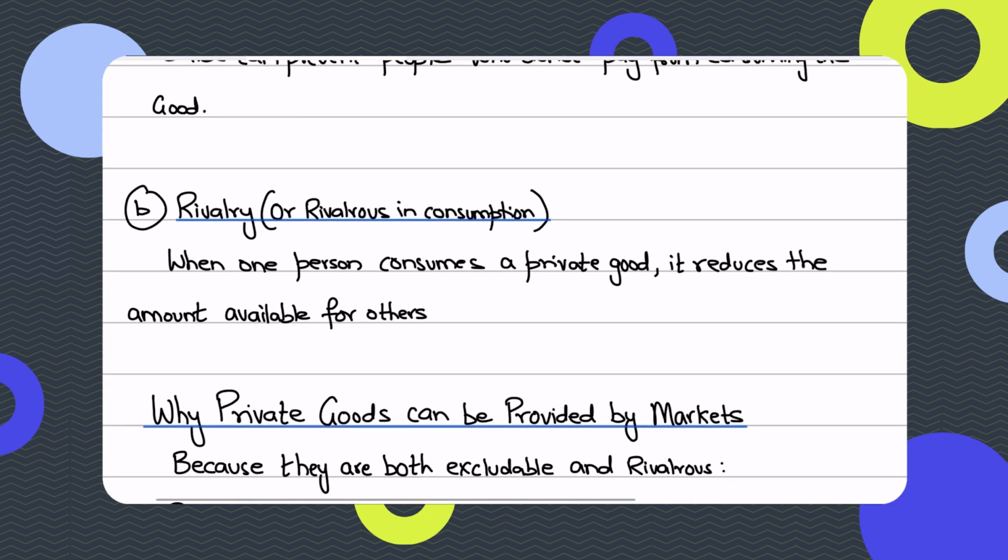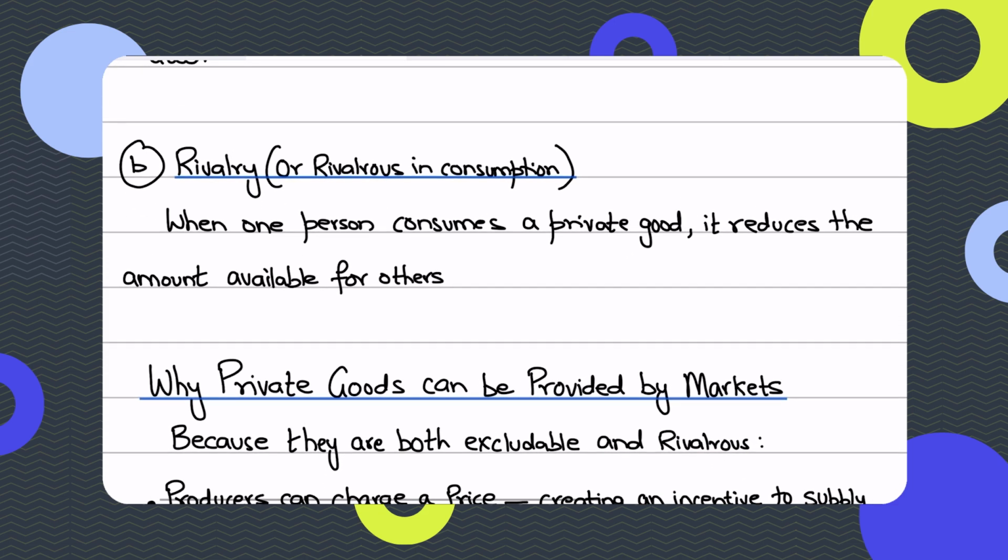When we talk about rivalry, or rivalrous in consumption, what we mean is that when one person consumes a private good, it reduces the amount available for others. If I'm consuming a chocolate and I eat half of it, then only half of it remains for the other person. Let's say I eat the whole chocolate. Then there's no chocolate for you because I ate it. Similarly, when one person consumes a private good, it reduces the amount available for others.